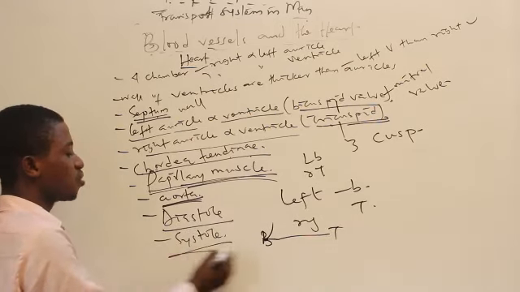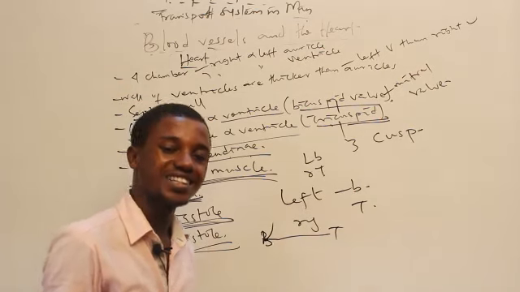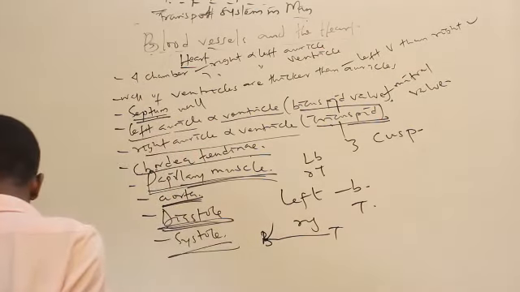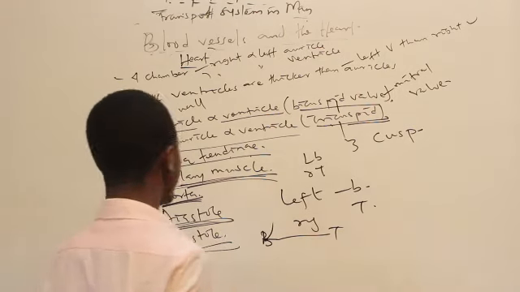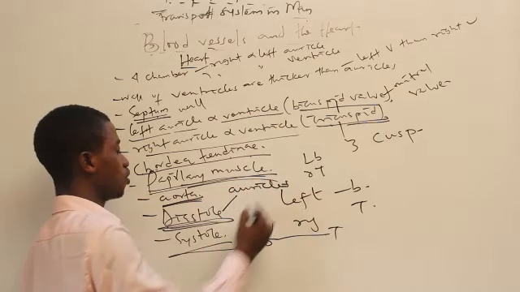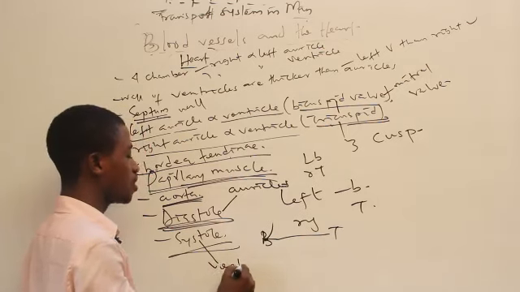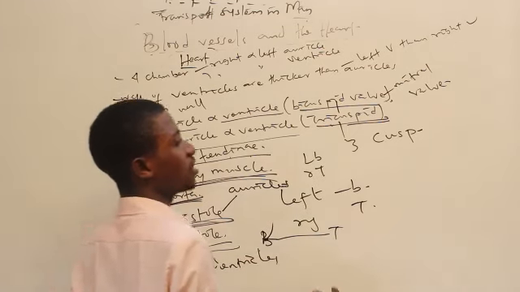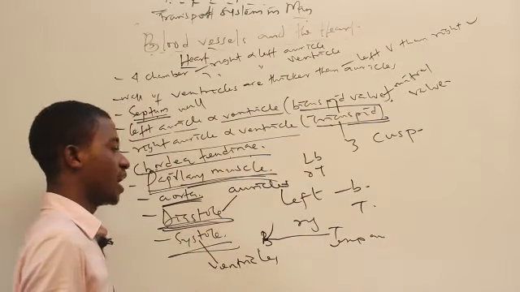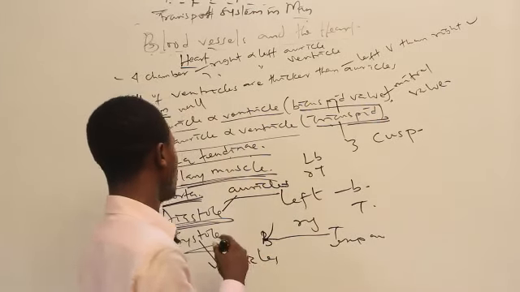Then we have what we call diastole and systole. Now diastole and systole talks about the contraction and the relaxation of the heart. Okay, and now diastole talks about the contraction of the auricles, while systole talks about the contraction of the ventricles. The word contraction talks about expansion, movement. And so diastole is the contraction of the auricles, while systole is the contraction of the ventricles.